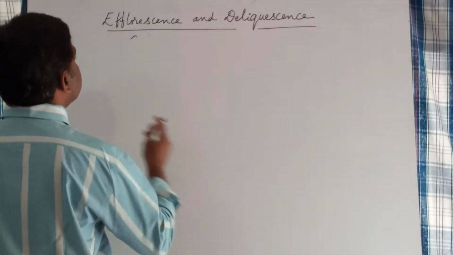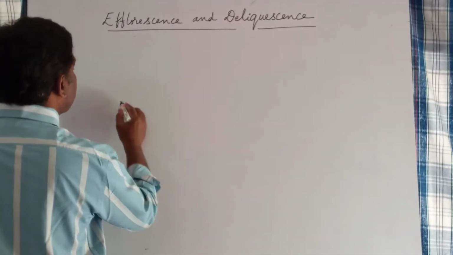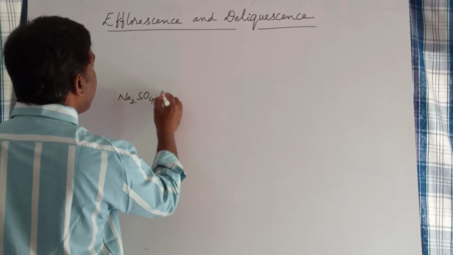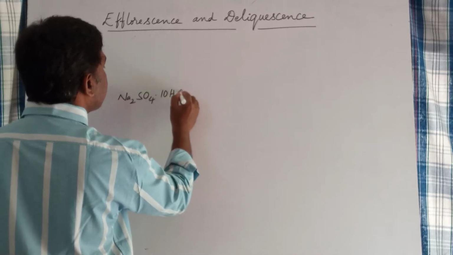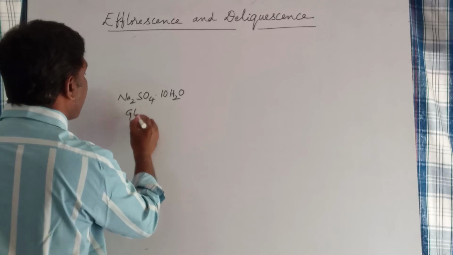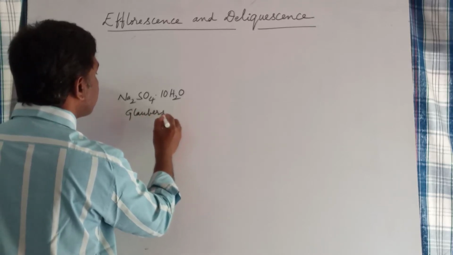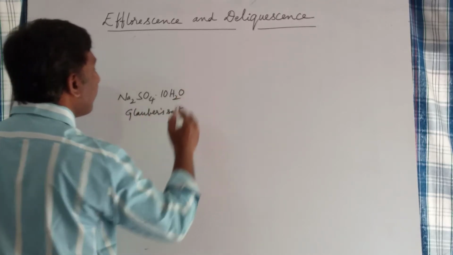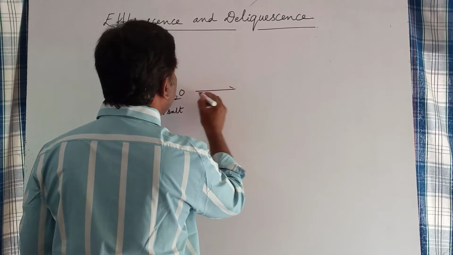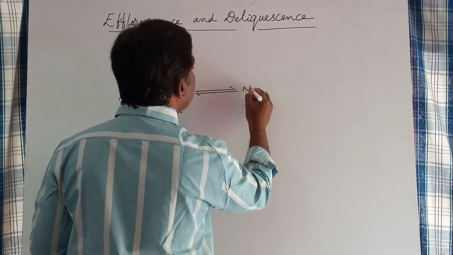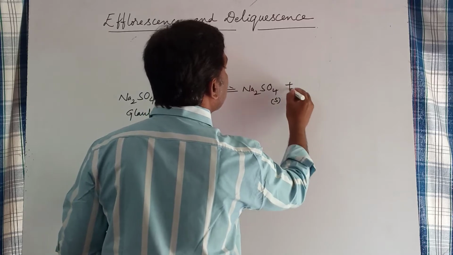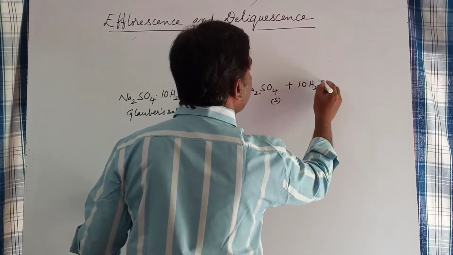Look here, sodium sulfate decahydrate. This is another hydrated salt. This is also known as Glauber's salt. When exposed to atmospheric air, it loses all 10 water molecules and is converted to sodium sulfate crystals, and the 10 water molecules are in the vapor state.